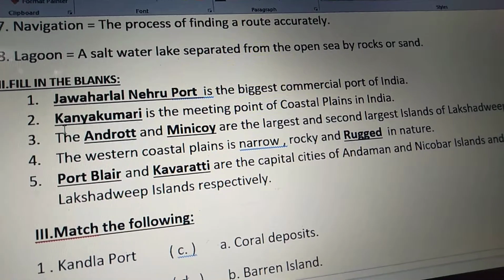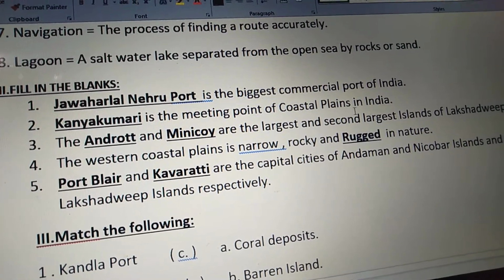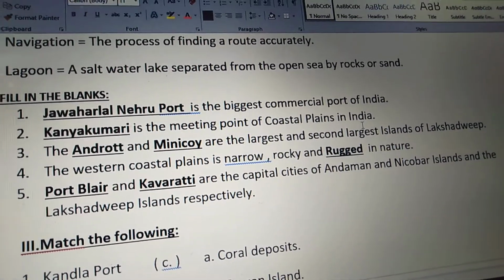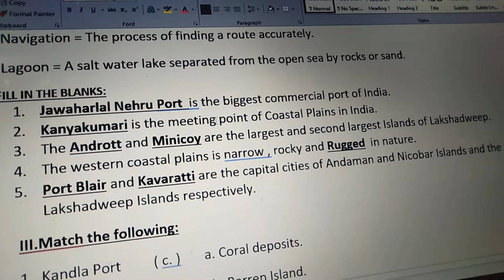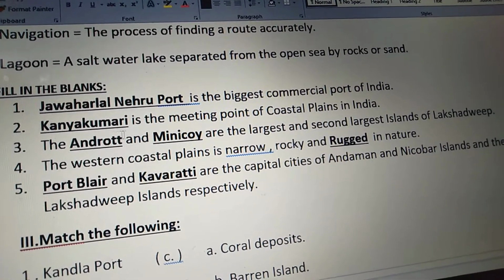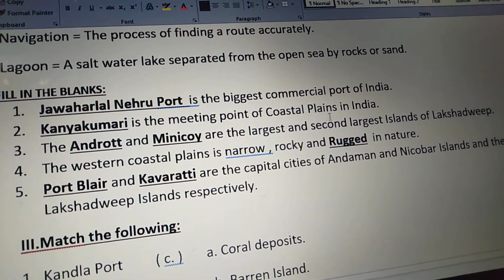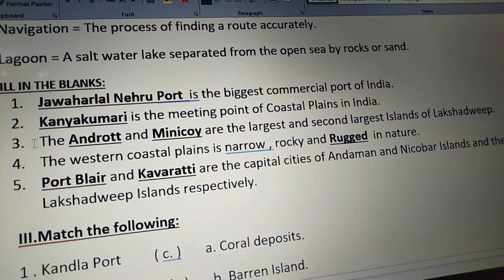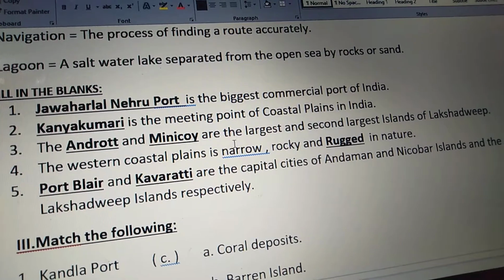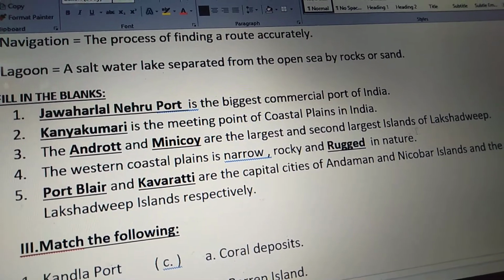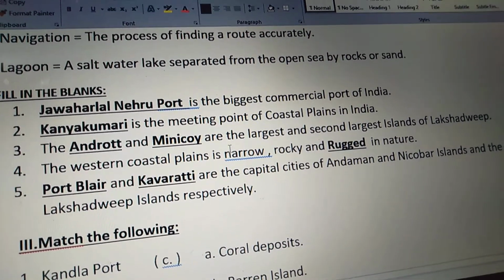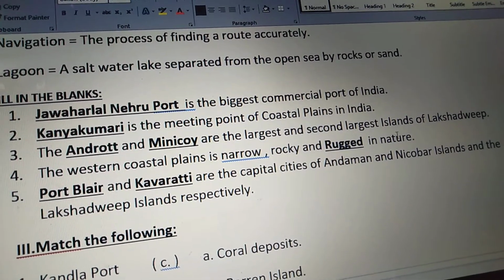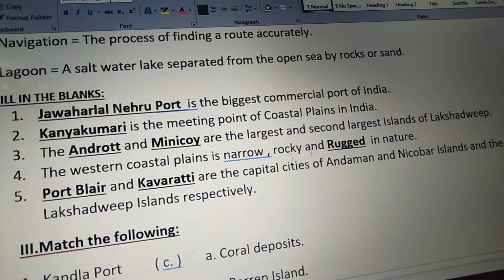Next one. Dash is the meeting point of coastal plains in India. So which is the meeting point of coastal plains of India, children? Kanyakumari. Kanyakumari is the meeting point of coastal plains in India. Third one. The dash and dash are the largest and second largest islands of Lakshadweep. The Androth and Minicoy are the largest and second largest islands of Lakshadweep.